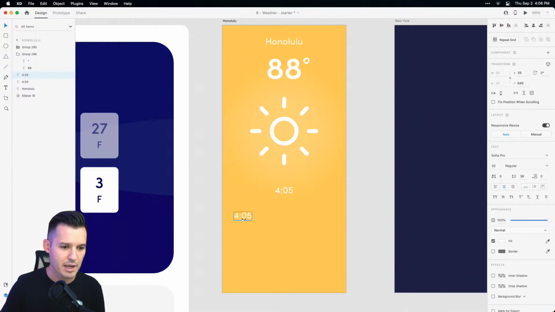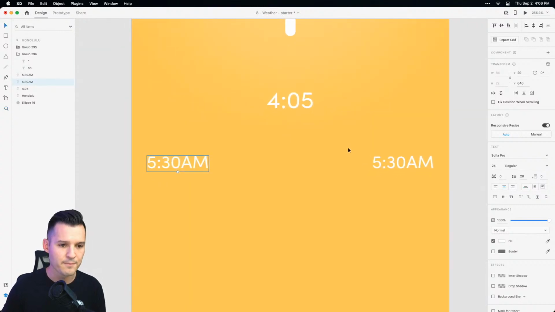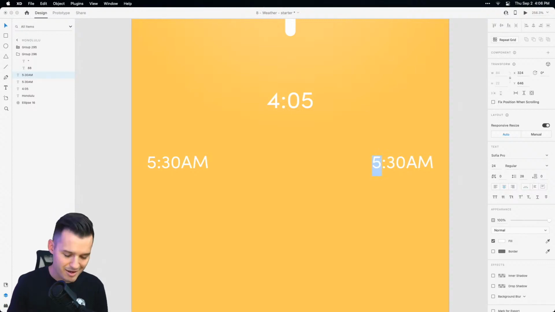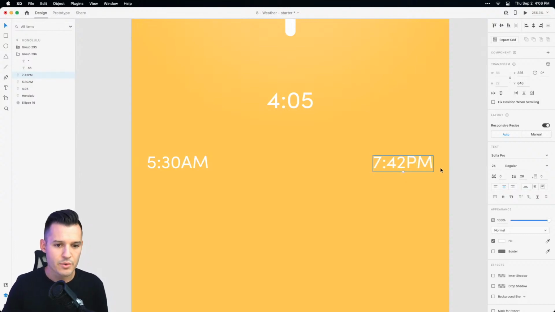We'll do another piece of typography down here. Let's just shrink it down a little bit, and we'll say, how about it's 5:30 in the morning, the sun rises, okay? And I'll do an AM after it, and then over here, I'll just move it 20 pixels from the edge of my artboard. Let's zoom in so you can see what I'm working on here. And this is going to be my sunset. So maybe sunset here is, I don't know, 7:42 p.m., okay? So we have sunrise and sunset.